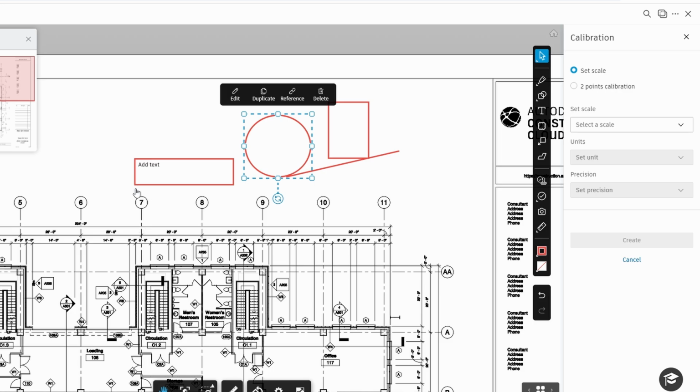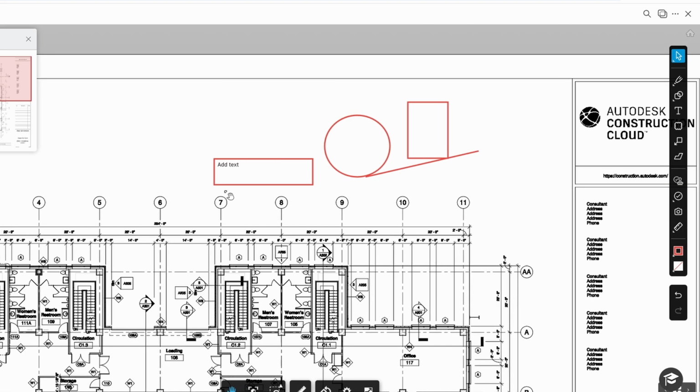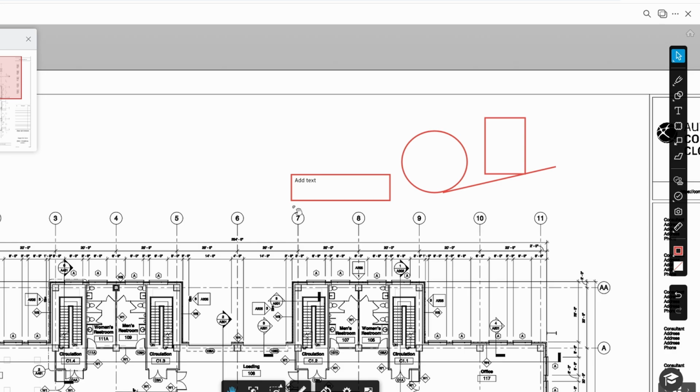This ensures that all your measurements are accurate, which is crucial for precise work on construction projects, renovations, or any other field where measurements are essential. With this feature, you can easily convert drawings into real-world measurements, saving time and reducing errors. These features combine to make PlanGrid a highly collaborative and efficient tool for managing your project sheets.